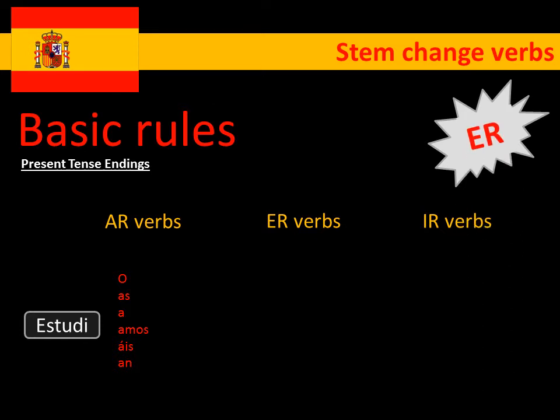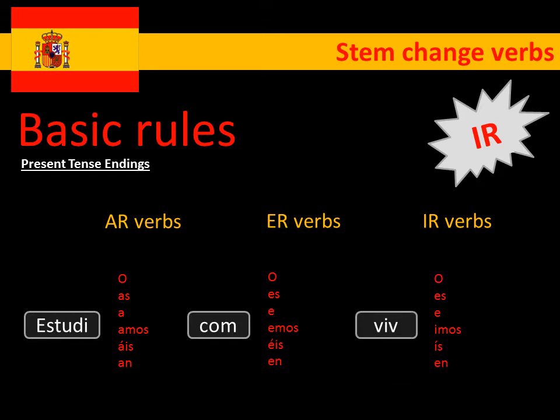Okay, next one then is ER verbs. Okay, so we're looking at O, es, e, emos, éis, en. The example verb is going to be comer, to eat. So again, como, I eat. Comes, you eat. Finally, we're going to look at the IR verbs. So O, es, e, imos, ís, and en, very similar to the ER verbs. And you've got vivir, to live. So vivo, vives, vive, etc.